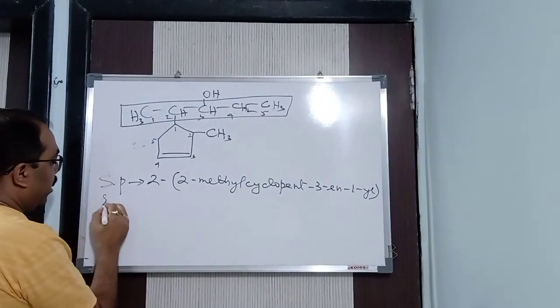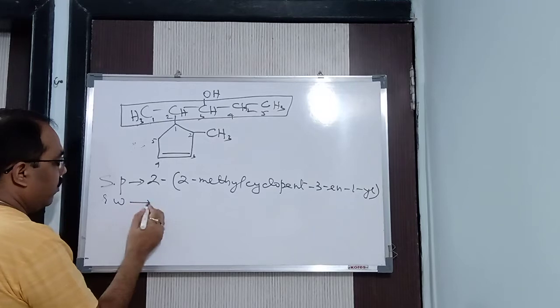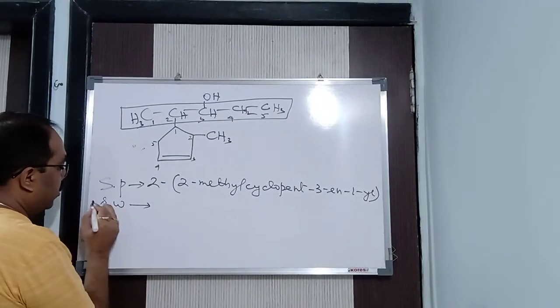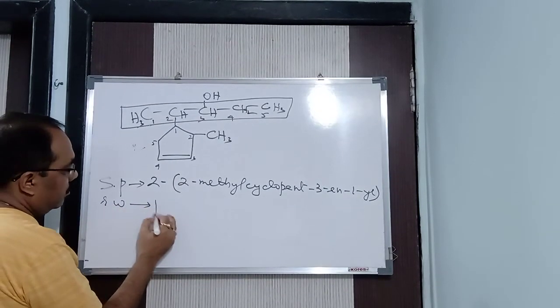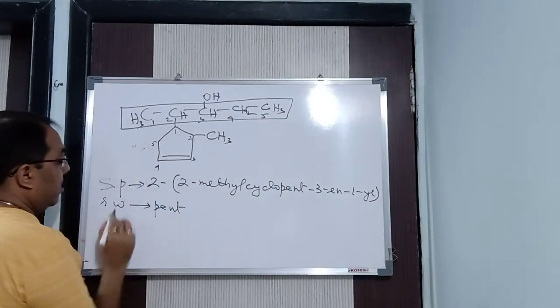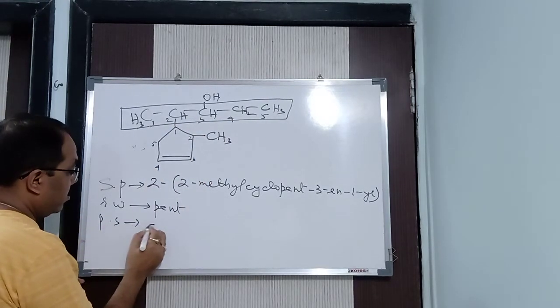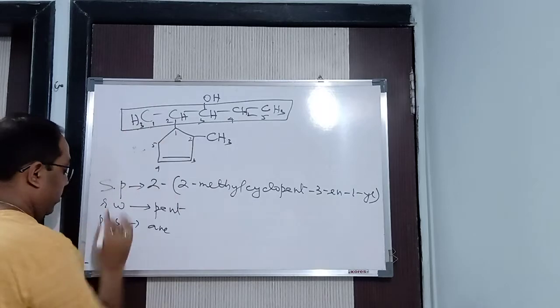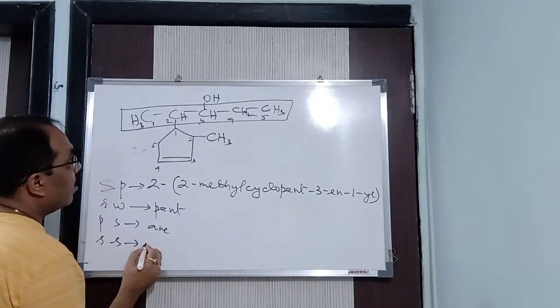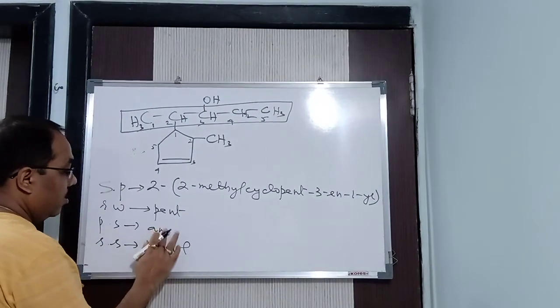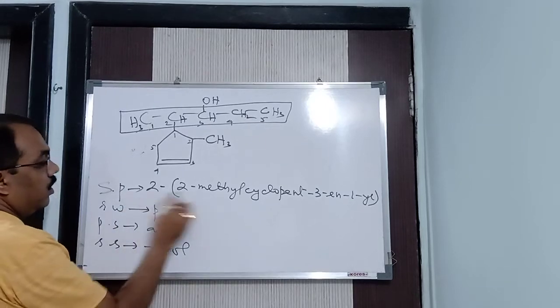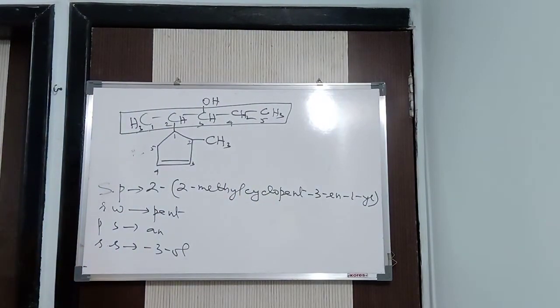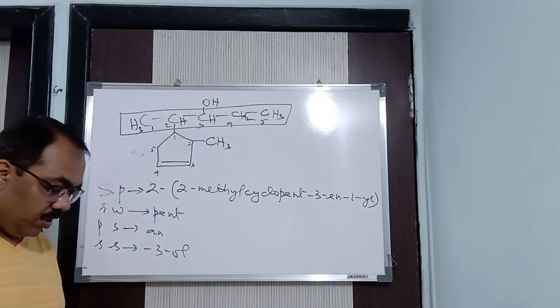Now next, after that, the root word, because cyclo comes here itself in the secondary prefix. Now the root word. So what is the root word? Pent, you can see. Now next, the primary suffix is ane, because all are single bonds, no doubt about it. The secondary suffix is what? In third position, ol. So the e will be removed. So hence what do we get? 2-methylcyclopent-3-en-1-yl pentan-3-ol. This is the IUPAC name, we got it.